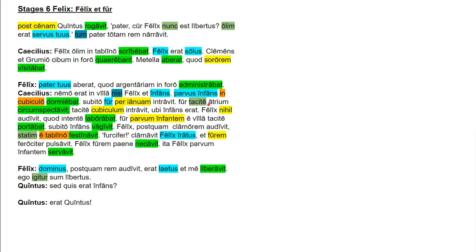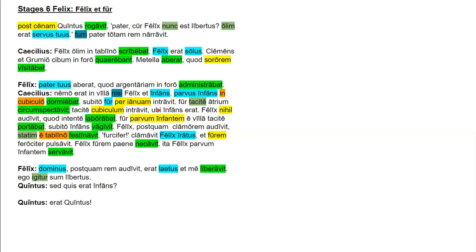Fur tacite atrium circumspectavit: nominative subject, adverb, accusative direct object, perfect tense verb. The thief quietly looked around the atrium. Tacite cubiculum intravit. Another adverb, accusative direct object, perfect tense verb. Quietly, he entered the bedroom.